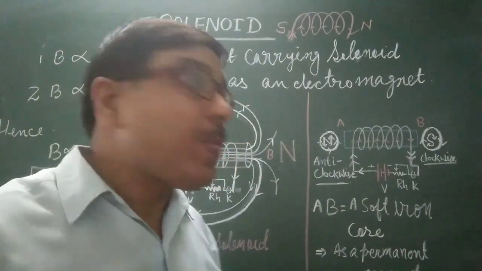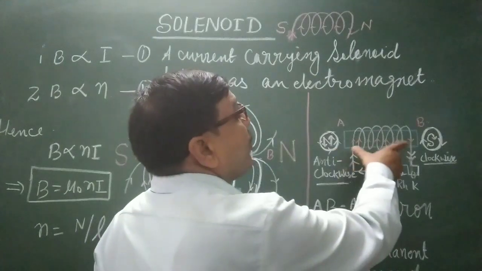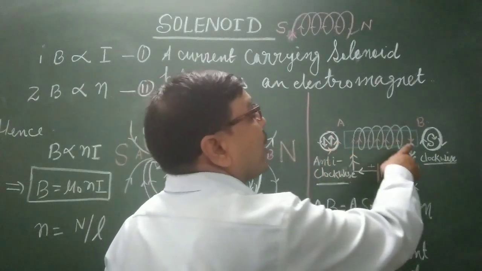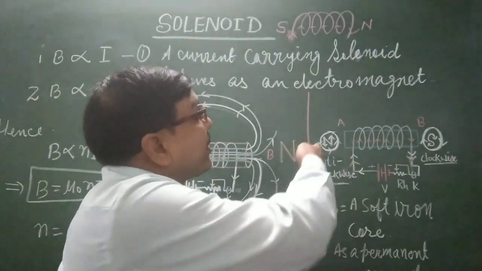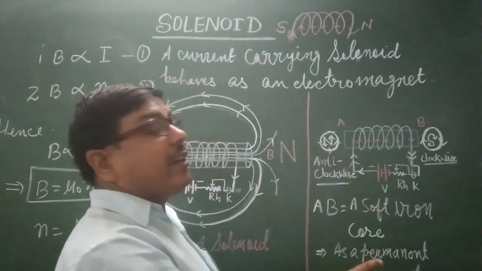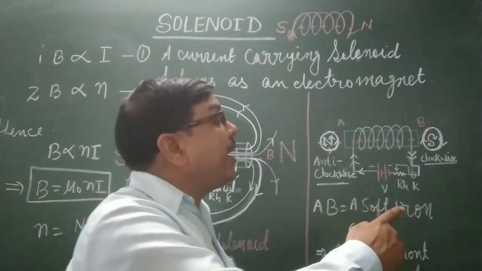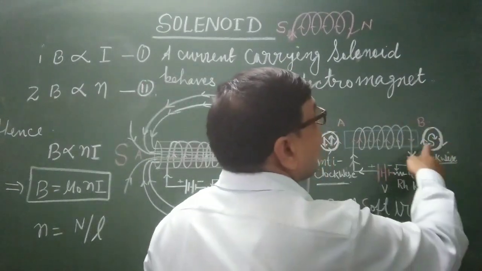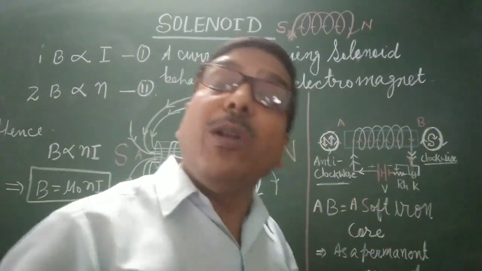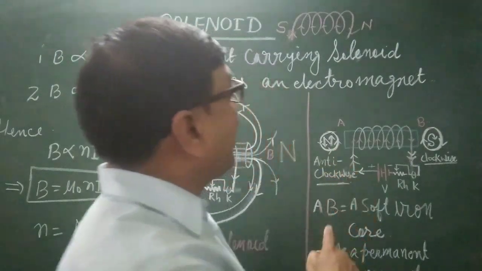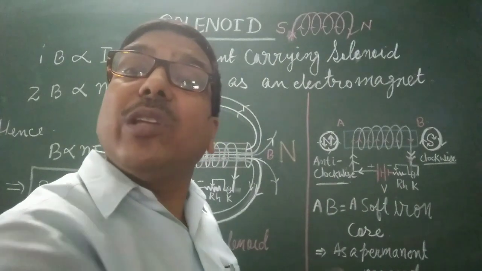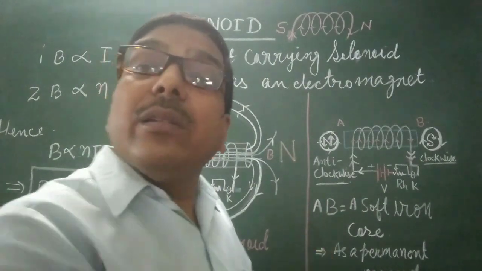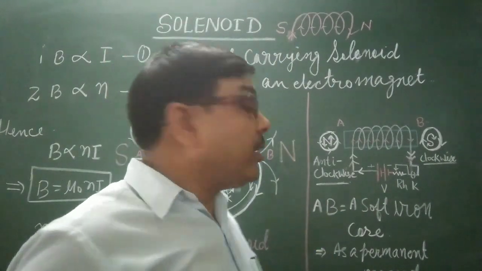After some time, one edge becomes north pole and the other becomes south pole. How does it become so? You can see that the point at which the current moves clockwise becomes the south pole, and the point where the current moves anti-clockwise becomes the north pole of the soft iron core, and thus a permanent electromagnet is formed.